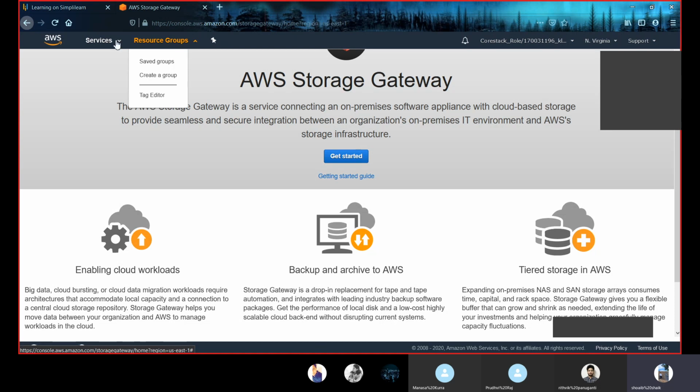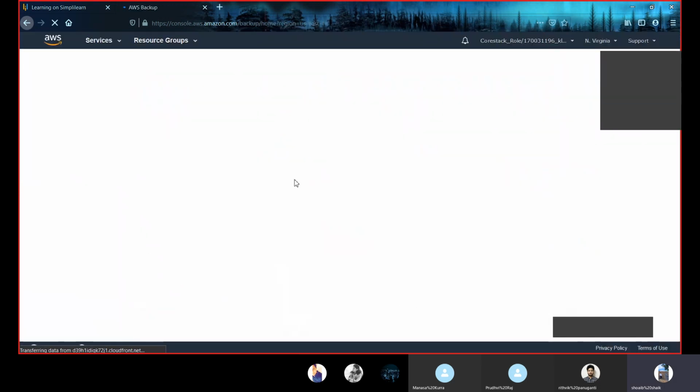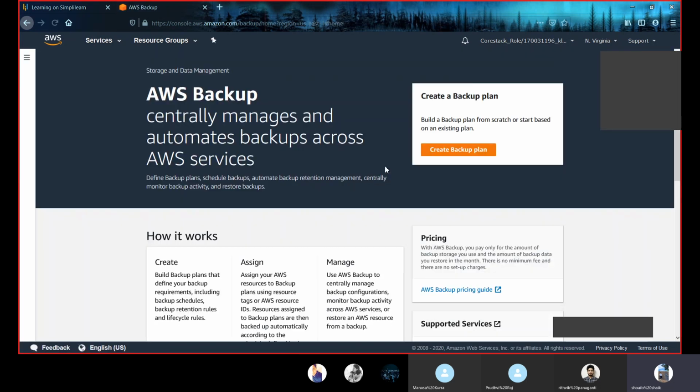Now, the last one is AWS Backup. Here, AWS Backup centrally manages and automates backups across AWS services. For a normal backup, we'll be using Amazon Storage Gateway.